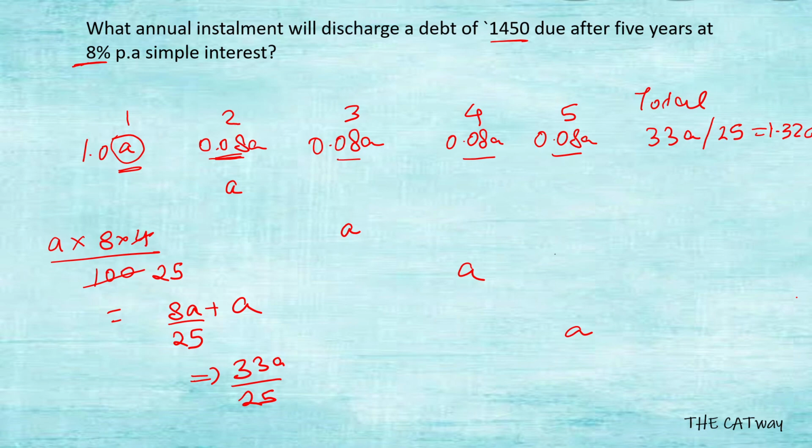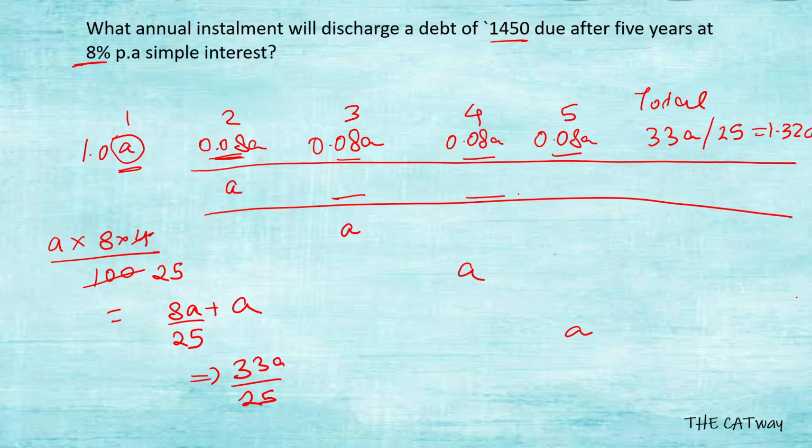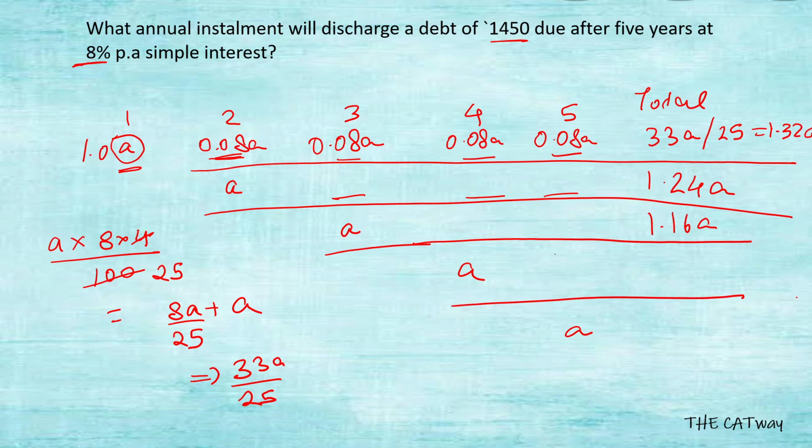Similarly, for the second year, the a rupees which you paid was invested for 3 years, that is the third year, fourth year, and fifth year. So the total you got was 1.24a. Similarly for the money paid in the third year, the total after the fifth year became 1.16a. For the fourth year the total became 1.08a, and for the fifth year it became 1a. It was 1a only because I gave you a rupees and you did not keep it for any time period.